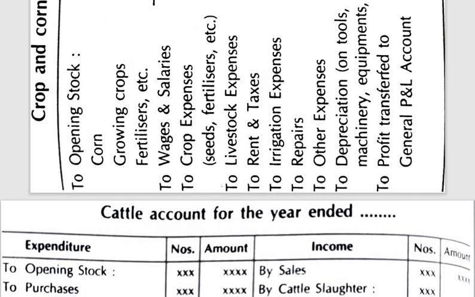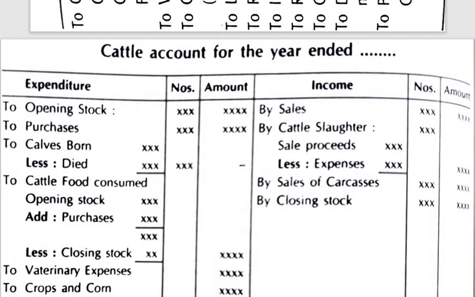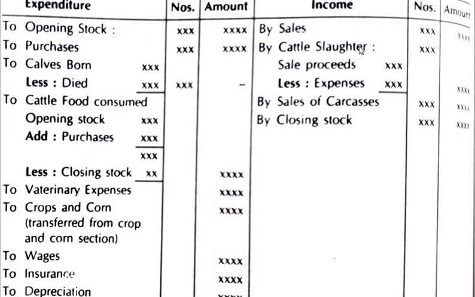Coming to the credit side. On the credit side you have by sales, so write down the amount and the number of sales done. Then by cattle slaughter. Now here slaughter is nothing but animals being cut for food. So if there are any animals being cut for food, then that is called cattle slaughter. So if there is cattle slaughter, then by sales proceeds, less expenses made on it, and then the amount will be written.